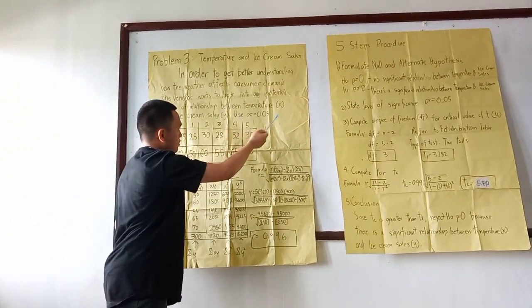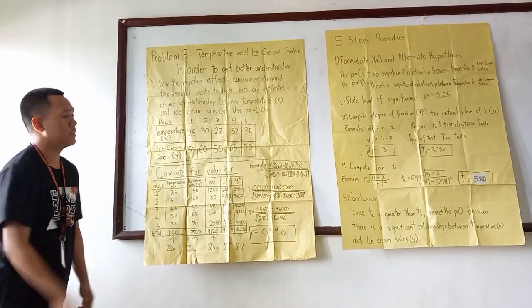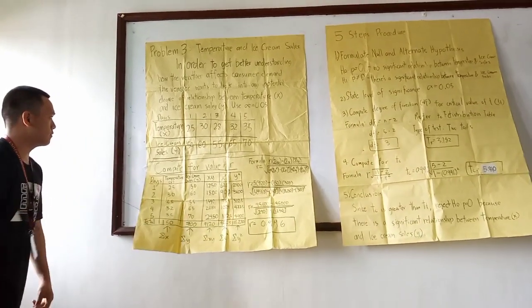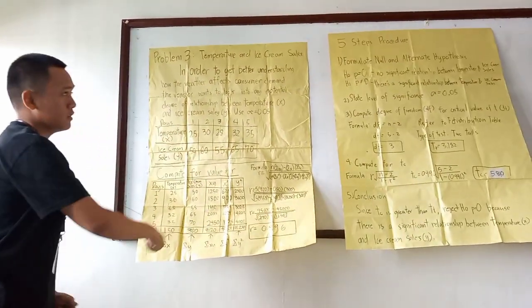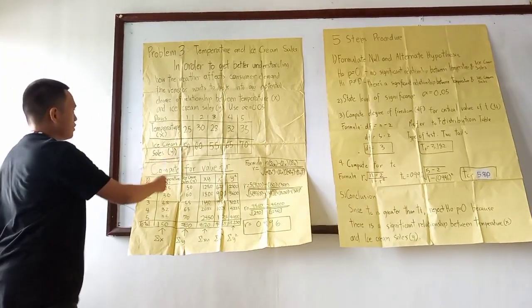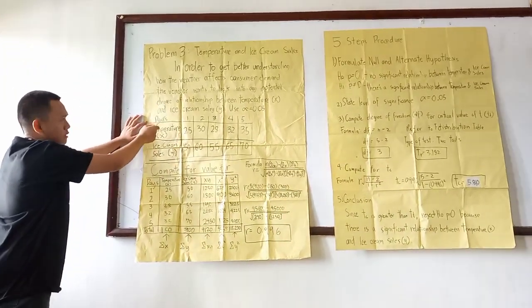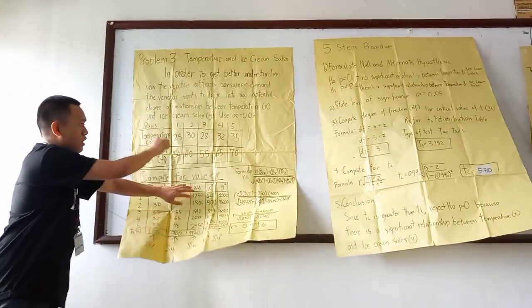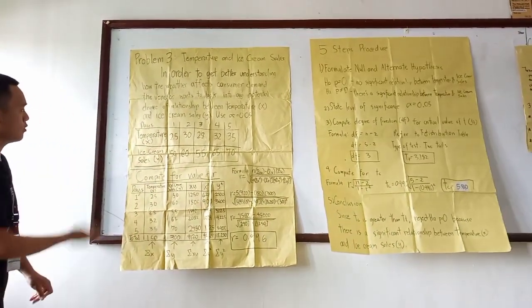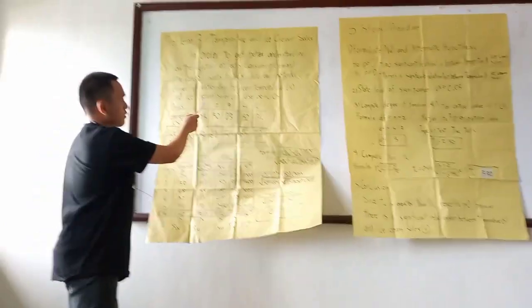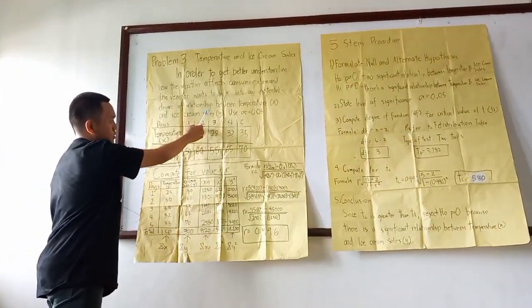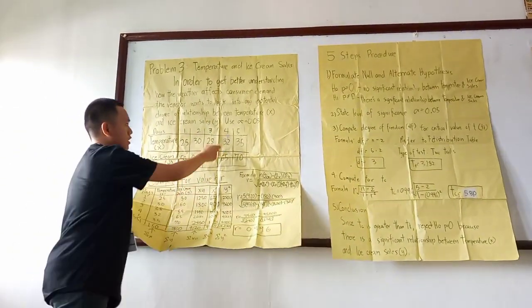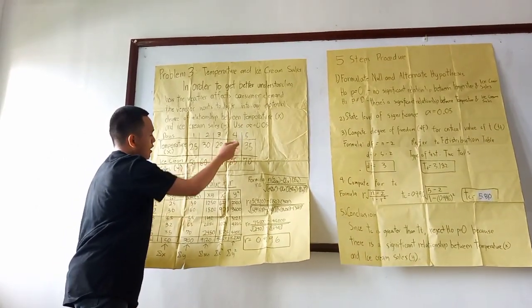So the symbol here means alpha equals 0.05 is always given. That's the level of significance, always given, 0.05. So now we move on to the 5-step procedure. The number of random samples is 1, 2, 3, 4, 5. These are the data sets for variables x and y. For temperature, number 1 is 25, number 2 is 20, number 3 is 28, number 4 is 22, and number 5 is 25.